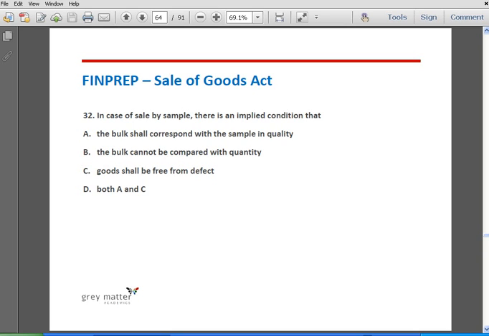Question 32. In case of sale by sample, there is an implied condition that option A, the bulk shall correspond with the sample in quality. Option B, the bulk cannot be compared with quantity. Option C, the goods shall be free from defect. Option D, both A and C. The correct answer is option A, the bulk shall correspond with the sample in quality. Basically, this is one of the major conditions which has to be complied with in sale by sample. That is, when the sample is of A quality, then the bulk shall also be of A quality. Only then is the sale by sample valid, and hence the correct option is option A.